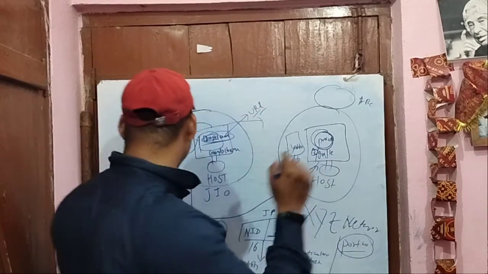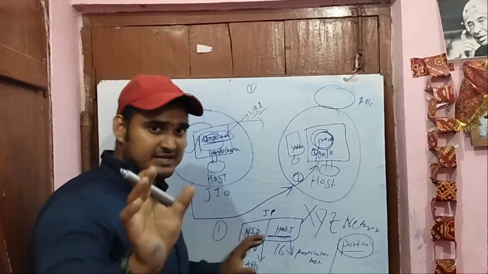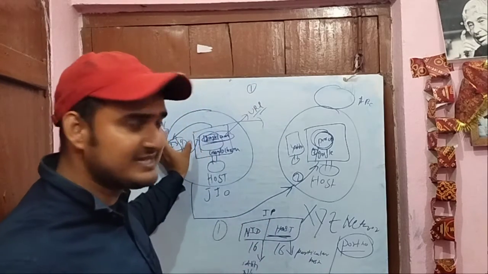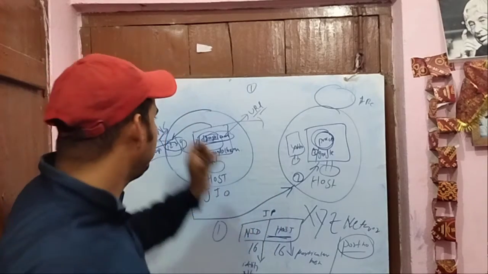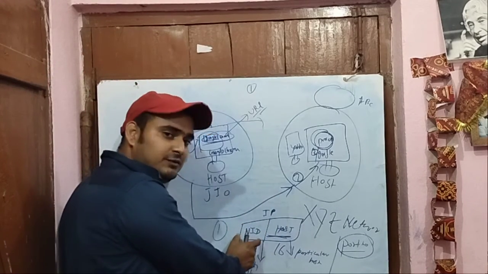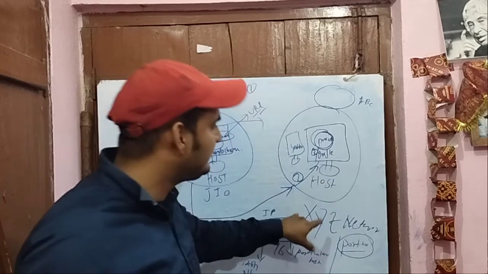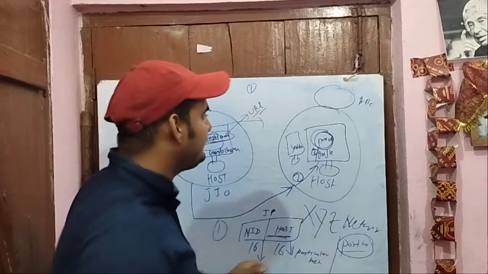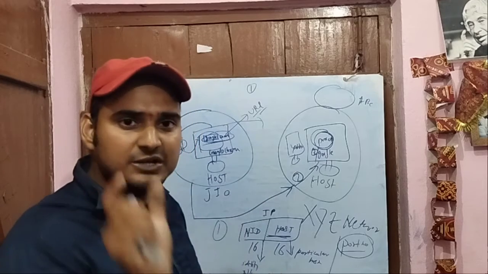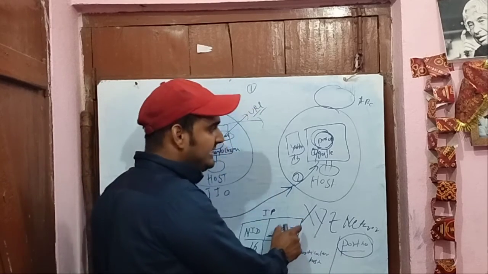So I will repeat it once again. First of all, it takes the IP address that we get from the DNS, and with the help of that IP address, it will take the first part. With the help of the network ID, it will get into the network of Google, let's suppose XYZ, and inside that network we can have various hosts. To identify a unique host it will use the host ID, and with that host ID it will get into the system.